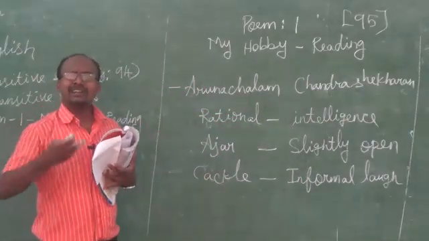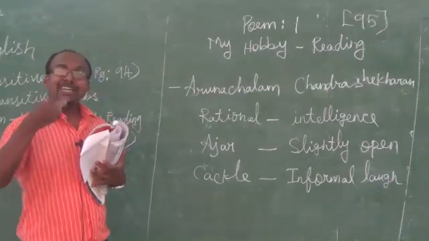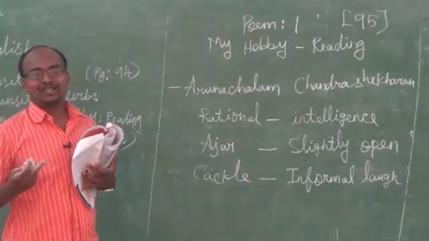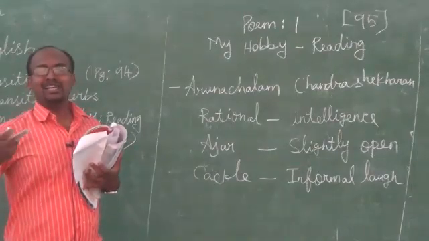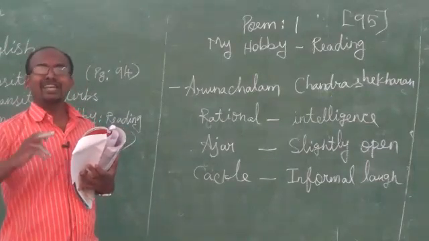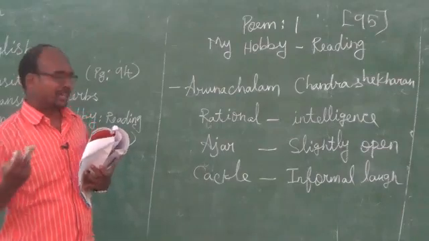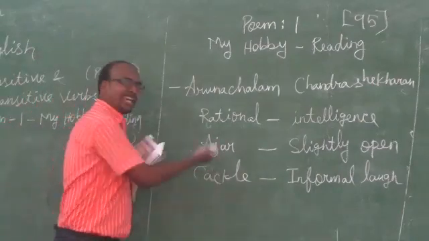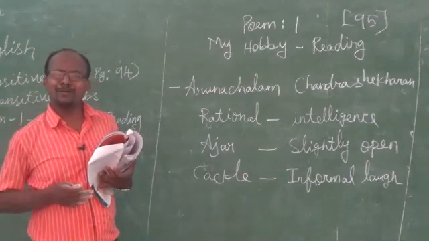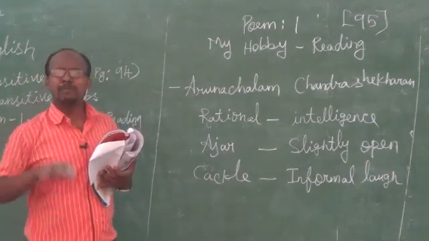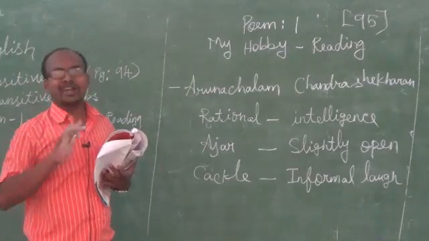Whenever the poet reads a book, that reading teaches the poet to cackle. When a happy situation comes, when he is in a happy mood, he is laughing louder. So reading helps me to cackle. But if any sad, gloomy or painful situation comes, the same reading helps the poet to cry.